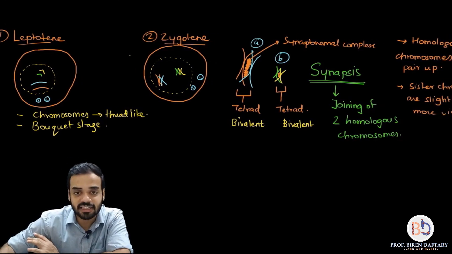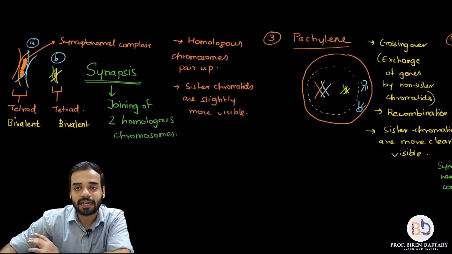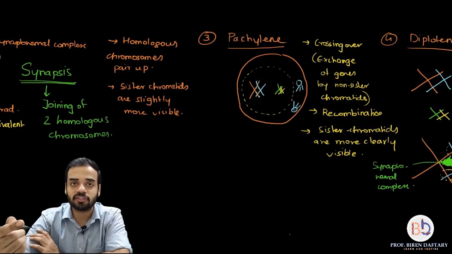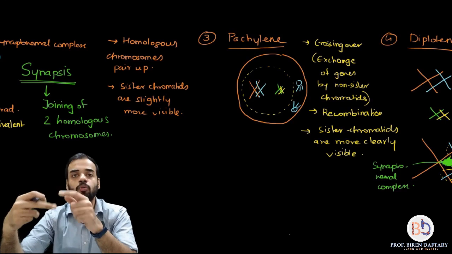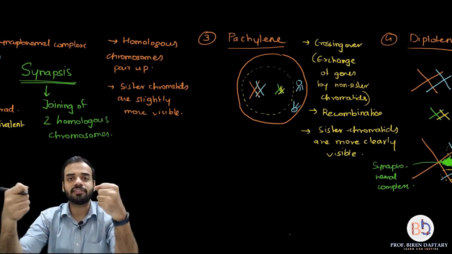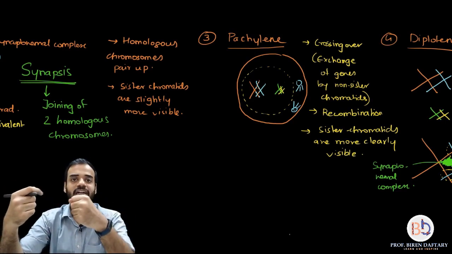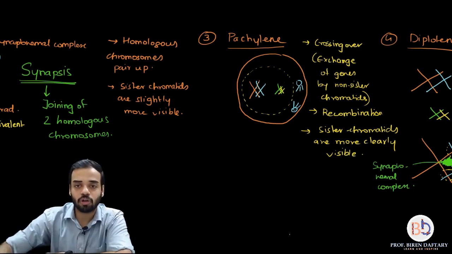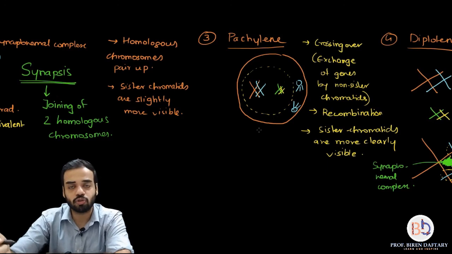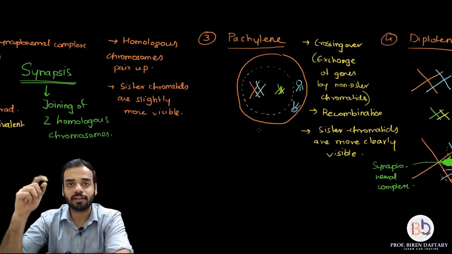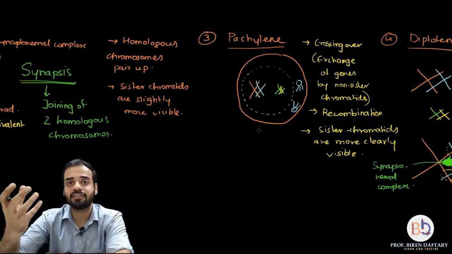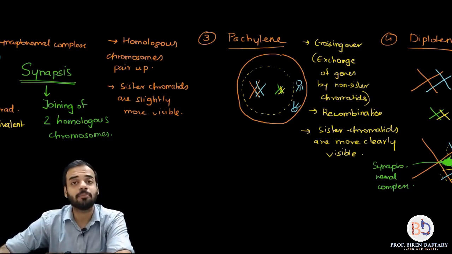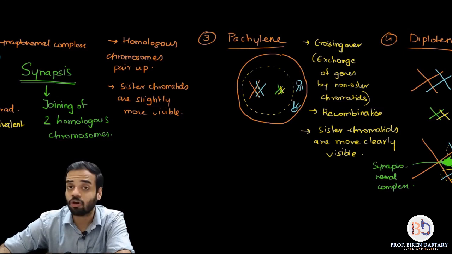Then the third stage is called the pachytene stage. What happens in the pachytene stage? Crossing over or recombination occurs. Okay, the two homologous chromosomes twist and pull each other apart, and because of that the non-sister chromatids break and the genes get exchanged. That is called crossing over. I already showed that to you when I had drawn the diagram. And now the recombinants are formed, right? So that is what is happening in the pachytene stage. So please remember, crossing over happens in pachytene, not in zygotene.